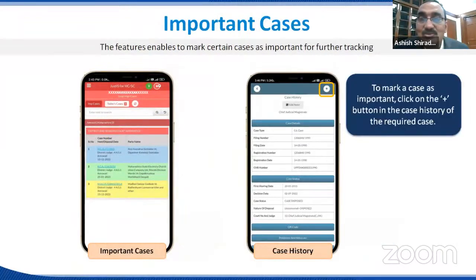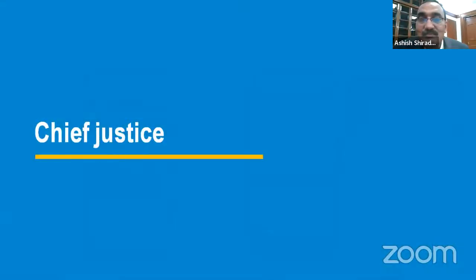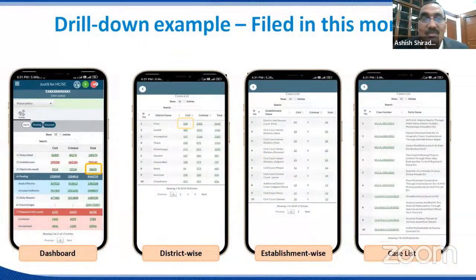Whereas in the Chief Justice's dashboard, you can see 3 icons. The 2 icons available for a particular district, which are available to the Honorable Guardian Judge and the Honorable Principal District Judge, are available to the Chief Justice as well. But along with that, the third icon gives the Chief Justice a glimpse of a particular state. So Maharashtra at a glance: alerts, pending and disposal of Maharashtra.